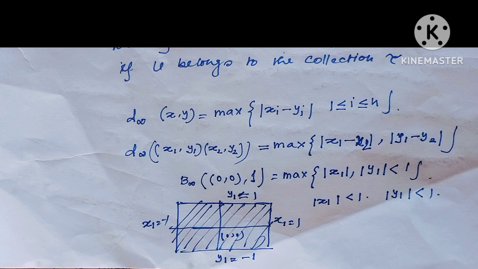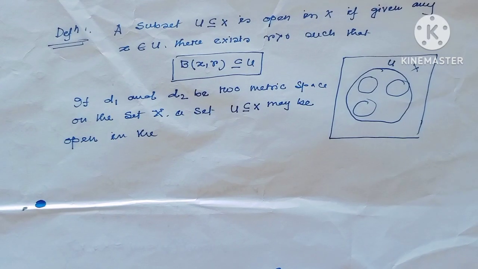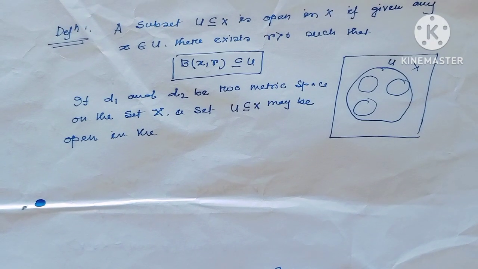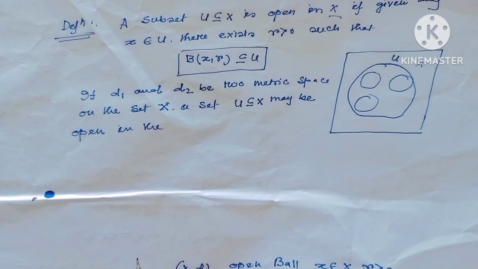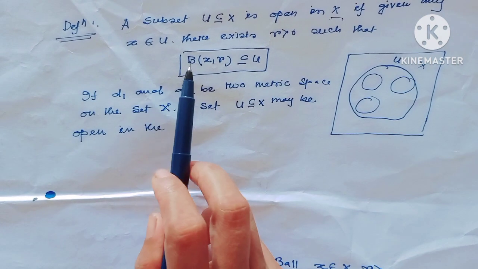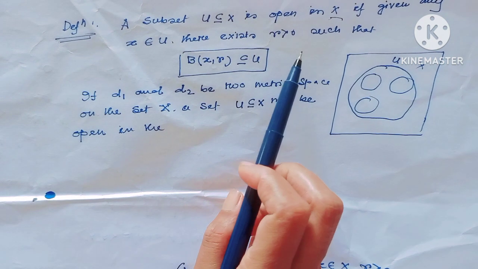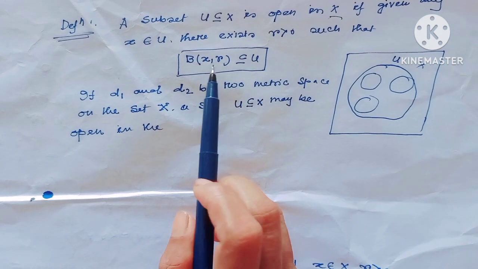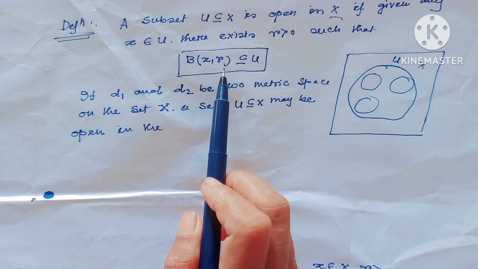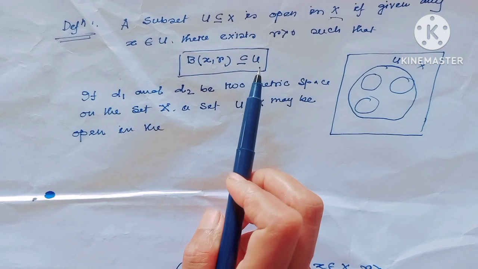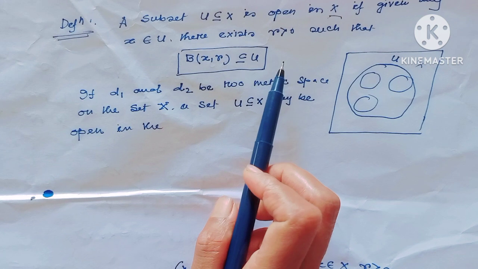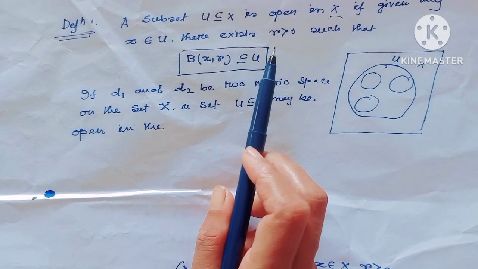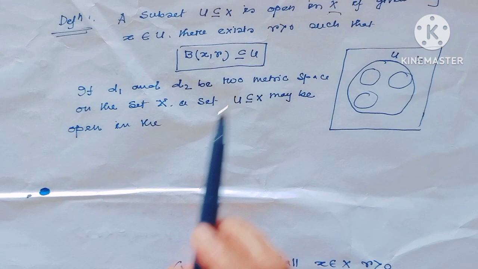Okay? Well. A subset U contained in the metric space is open in this space if, given x belonging to U, there exists r greater than 0 such that this open ball is contained in U. Then we can tell the subset U is an open set.